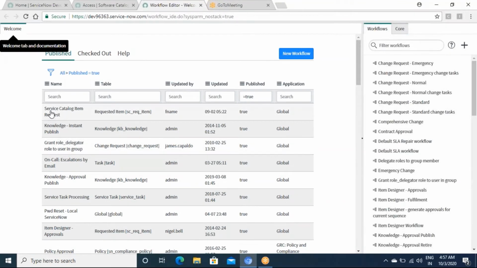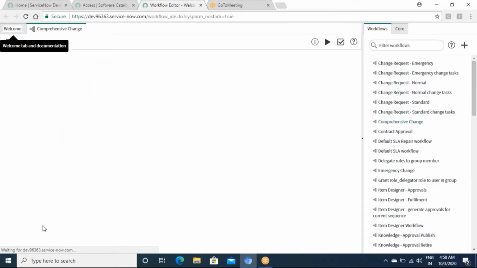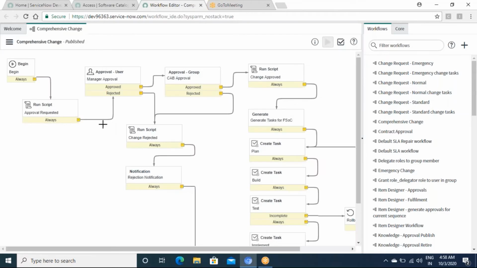These are some existing workflows. This is nothing, just a flow. Like this, the workflow will begin as soon as it is triggered for whatever table it has been created for. Then these are various workflow activities. For most of these activities, like approvals and generate task, coding is not required.